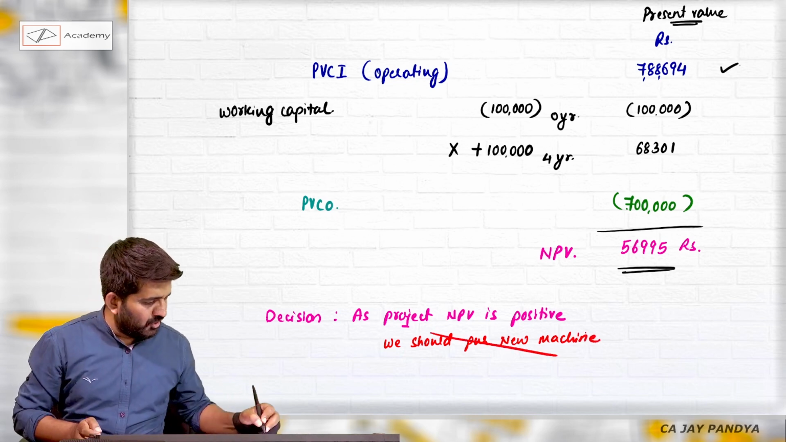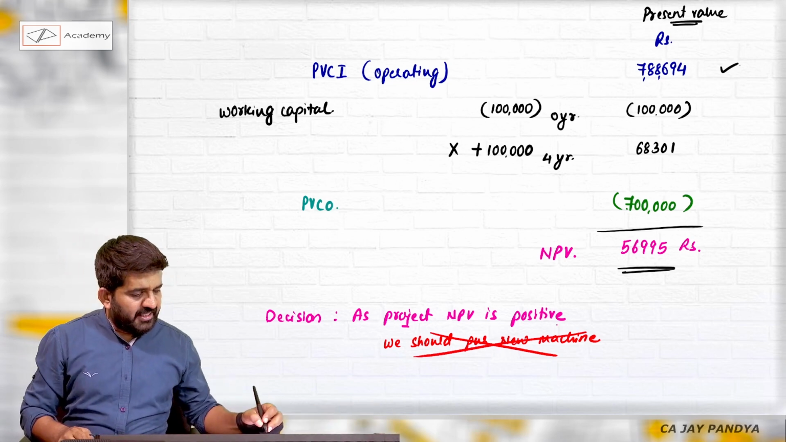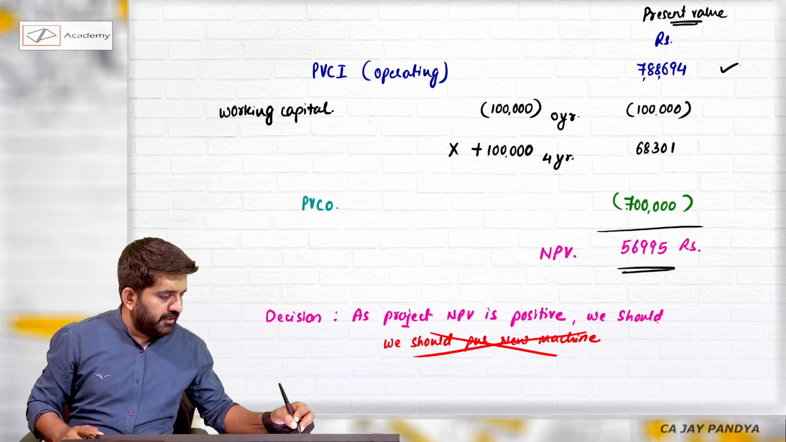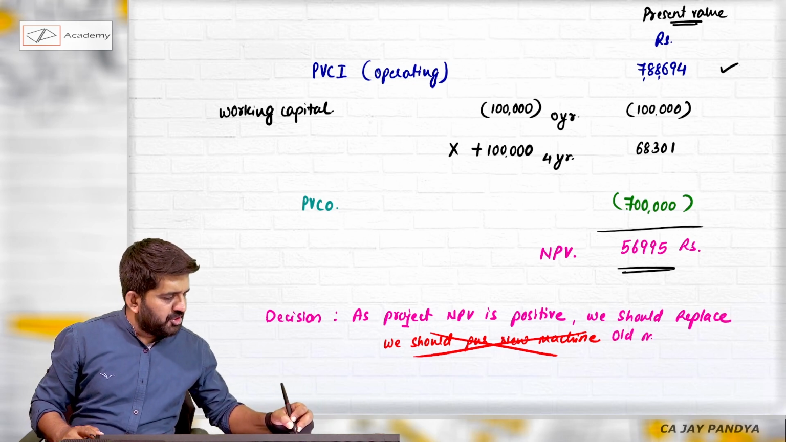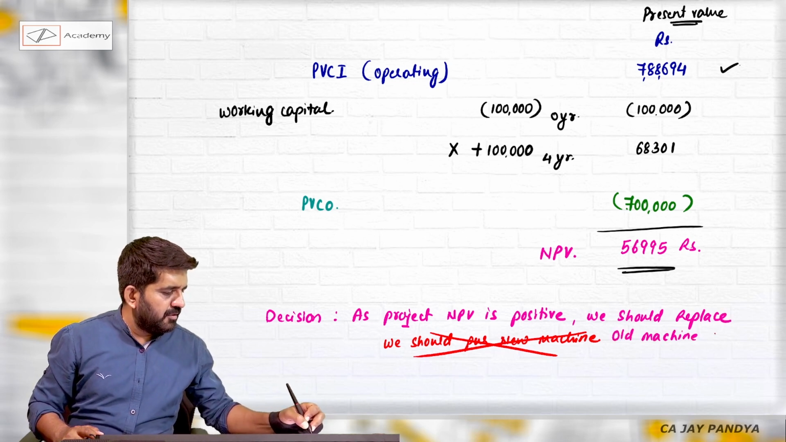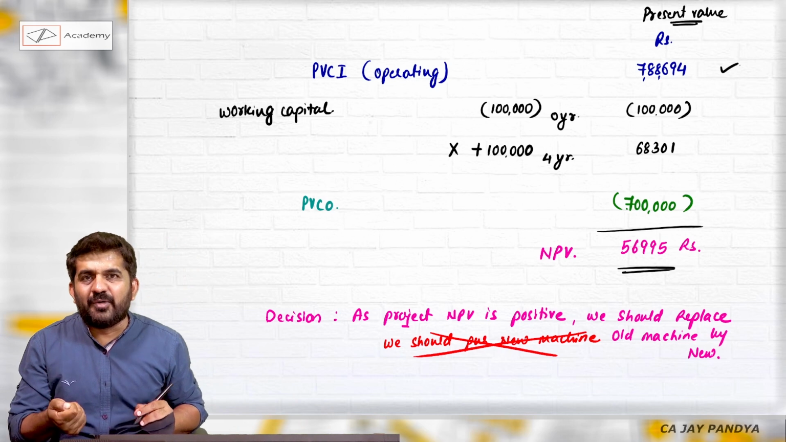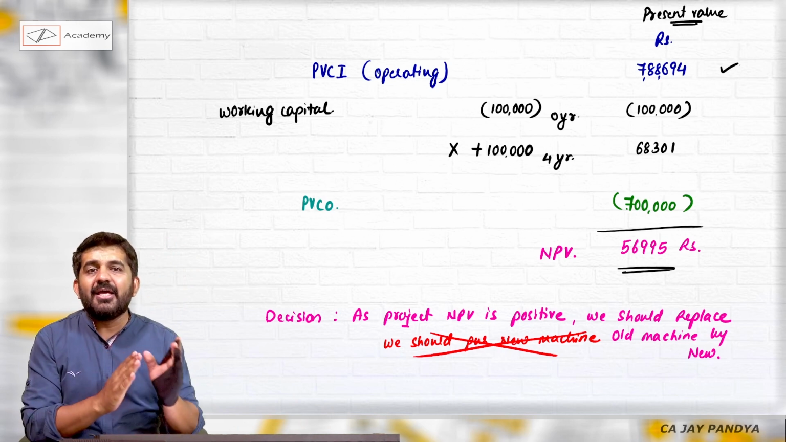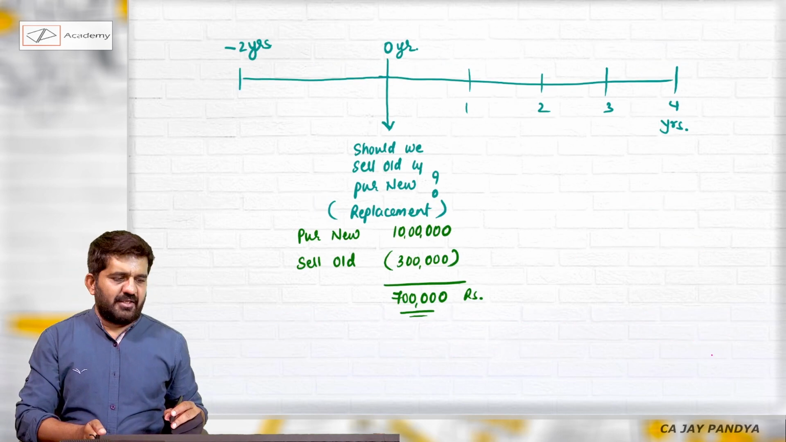This is not a correct answer. What is the correct answer? As project NPV is positive, we should replace old machine by new. This decision is not of purchasing a new machine. This decision is of replacing old by new machine. And so you should answer in this manner itself.